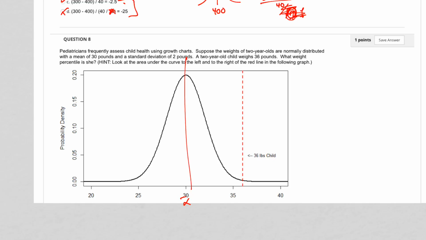So what did we observe? We observed 36. What are we looking for? We're looking for 30, because that's the mean. What is the standard deviation? 2. Do we need to do square root of n? Sure, but it's going to be 1, because the n is 1. It was just one child. So that gets canceled out there.